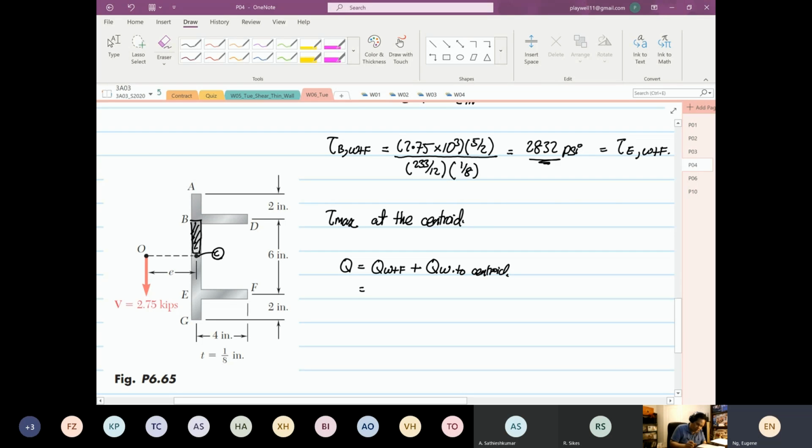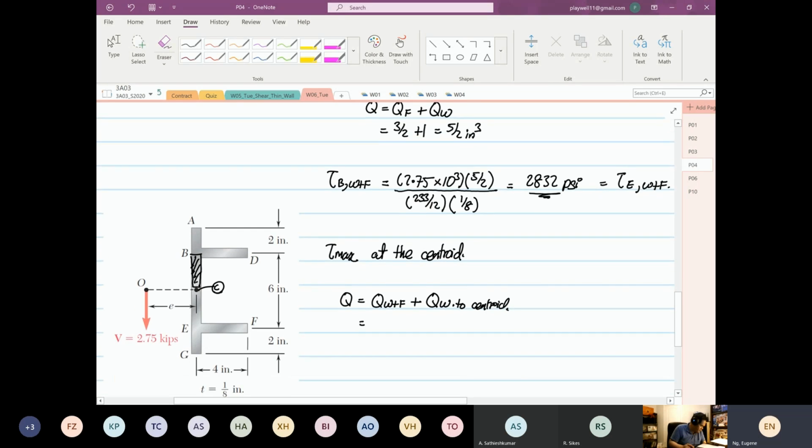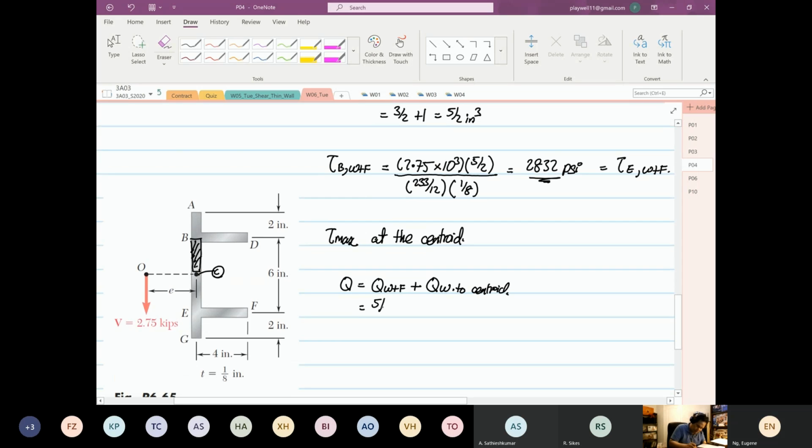Okay, so this will be equal to 5/2 plus the width multiplied by the depth multiplied by the centroid. Okay, because the distance from here to here is 3, right? So this will be equal to 18 times 3 times 3/2 plus 5/2 is equal to 49/16. Okay, 49/16 inch cube.